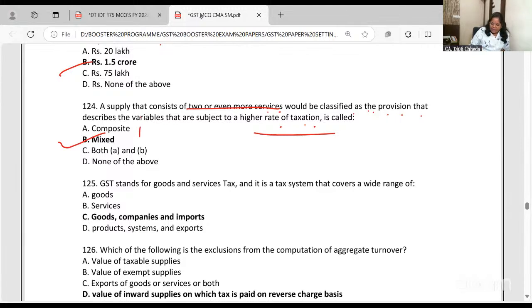If it is composite, then it is the principal rate that you charge. If it is a mixed supply, it is taxable at the highest rate.